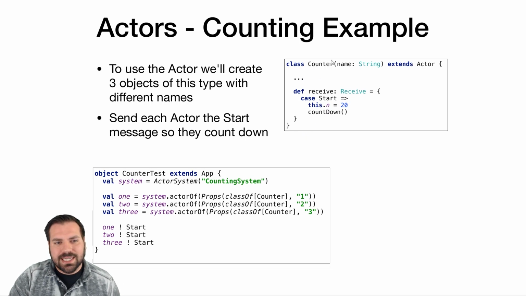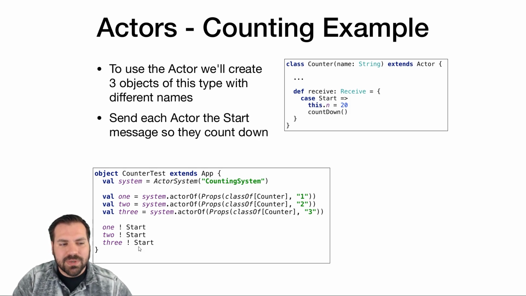So now let's take our counter class. I cut out most of this, just highlighting the start message, what it does when it receives the start message. In creating a system, I'm going to create an actor system. Same syntax we used before. I'm going to create 2 or 3.